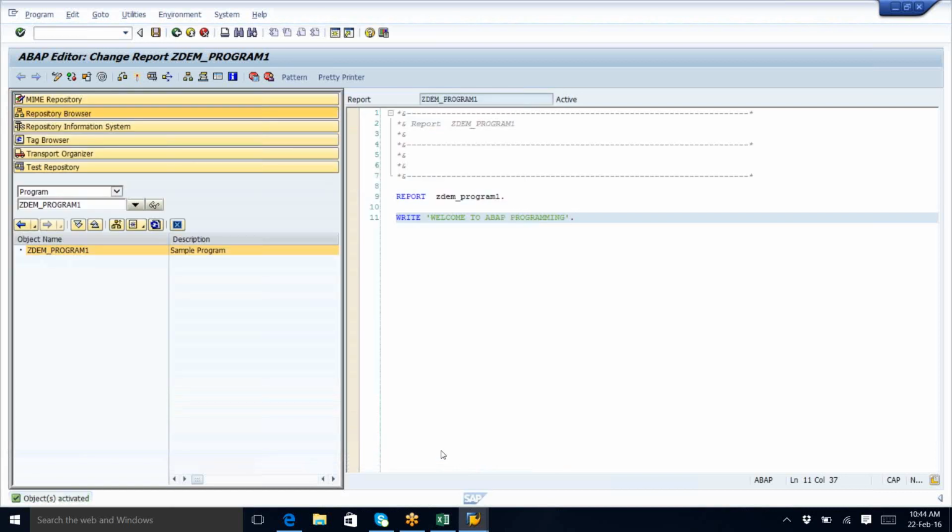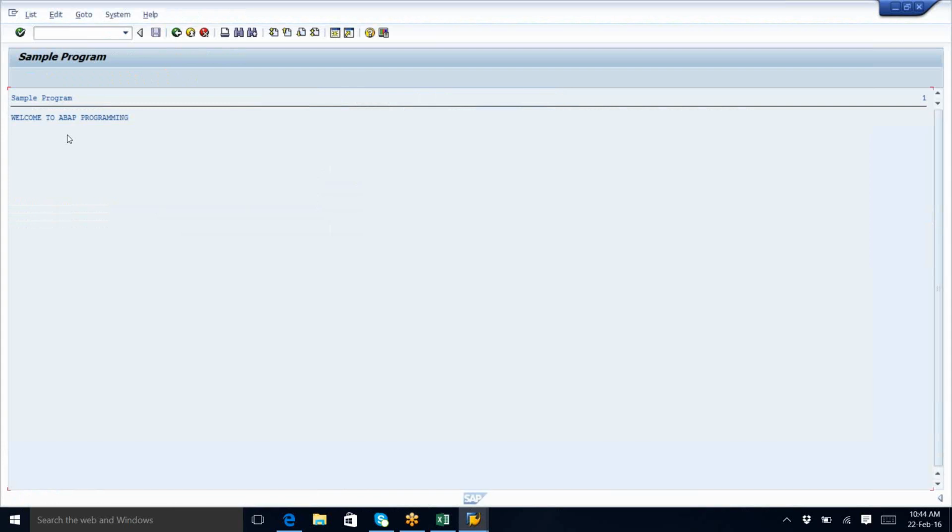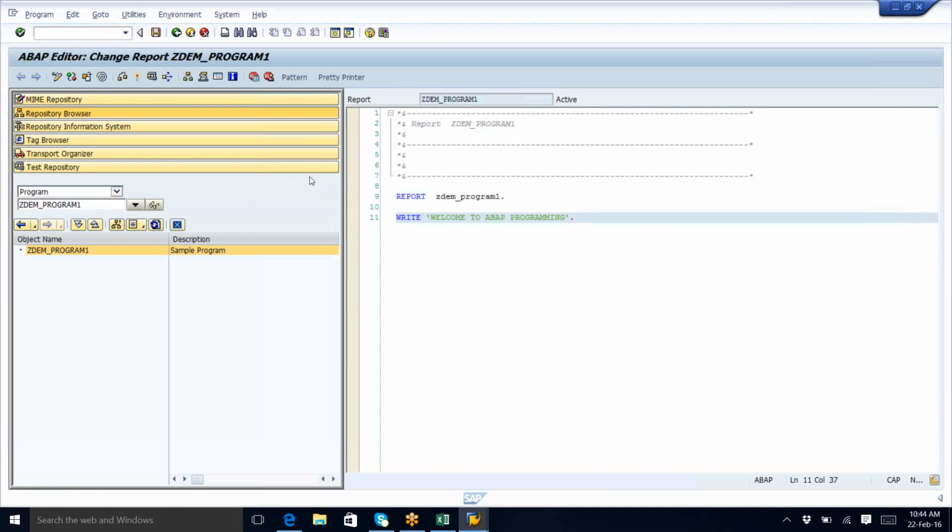Okay. So I activated the program and I run the program. So it is showing welcome to ABAP programming. Is that clear? This is the output screen. Now, how can I release my transport request to the quality, and first of all, where can I see my transport request?